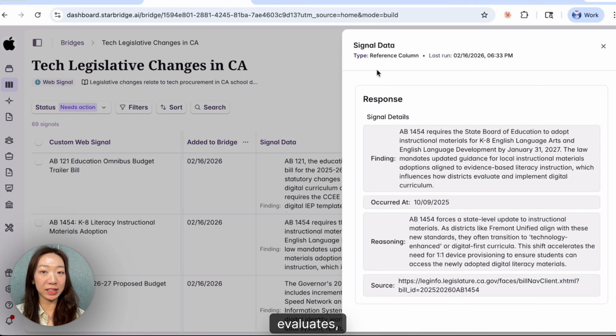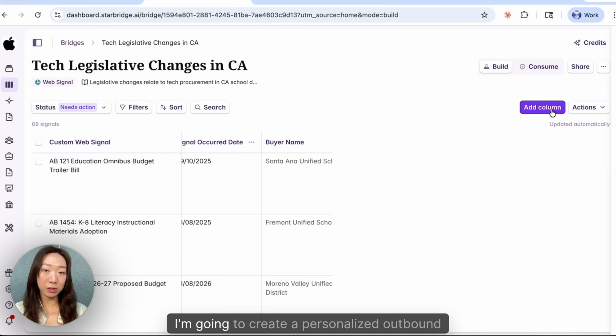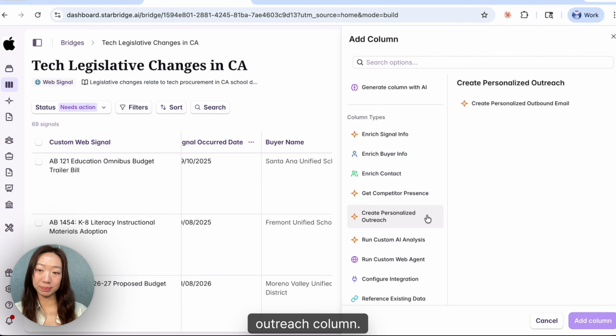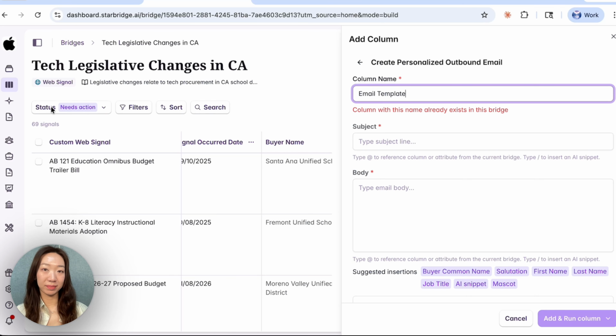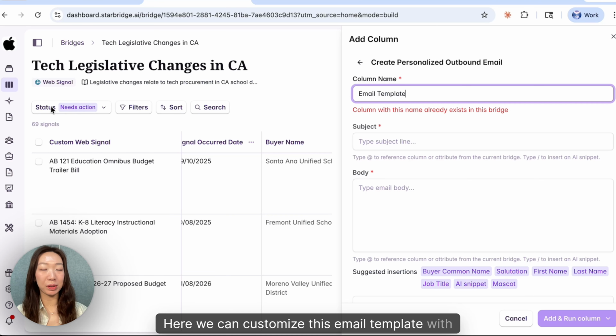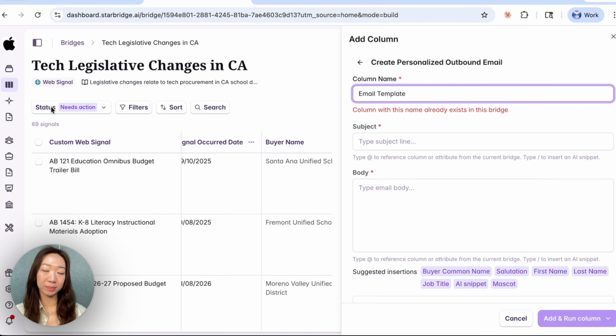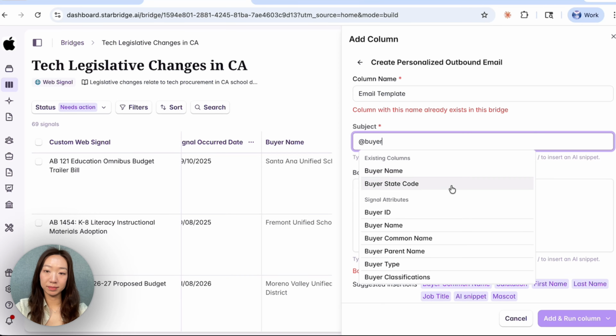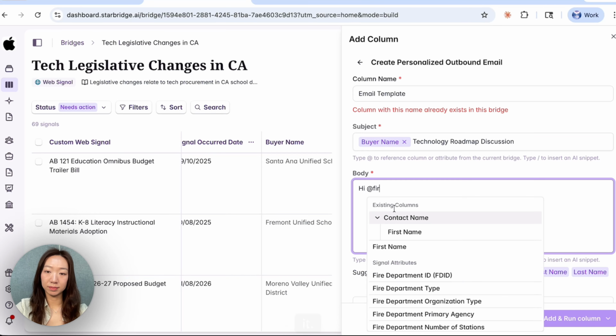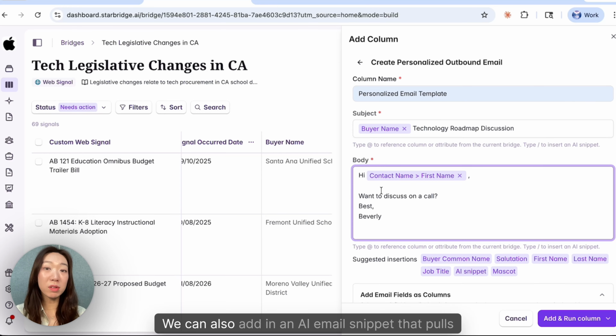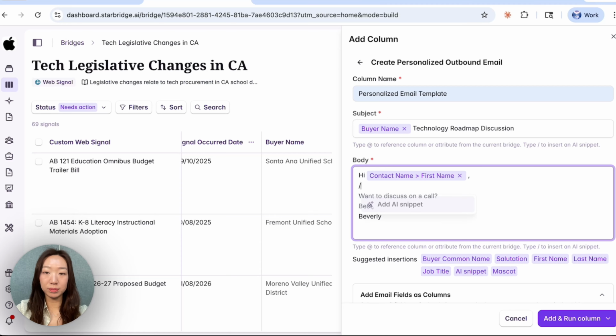The final step here is to generate a personalized email to then send to these contacts. To do that, I'm going to create a personalized outbound outreach column. Here, we can customize this email template with both personalized attributes such as buyer name, account name, and set a copy that stays the same across all the emails. We can also add in an AI email snippet that pulls in relevant information specific to that account and legislative signal.